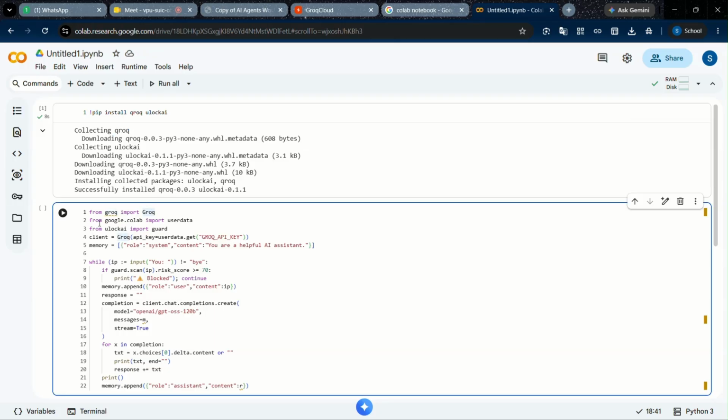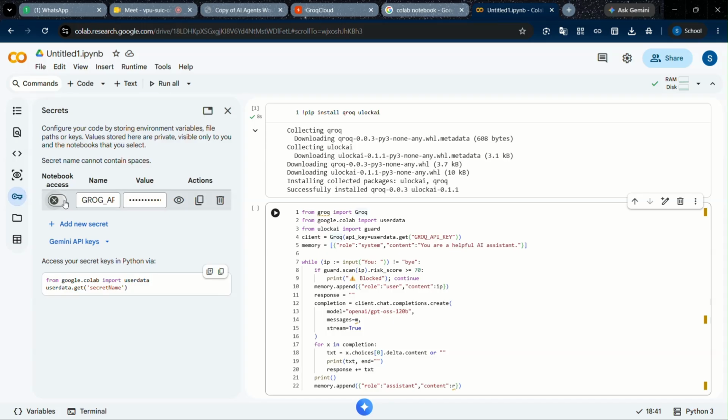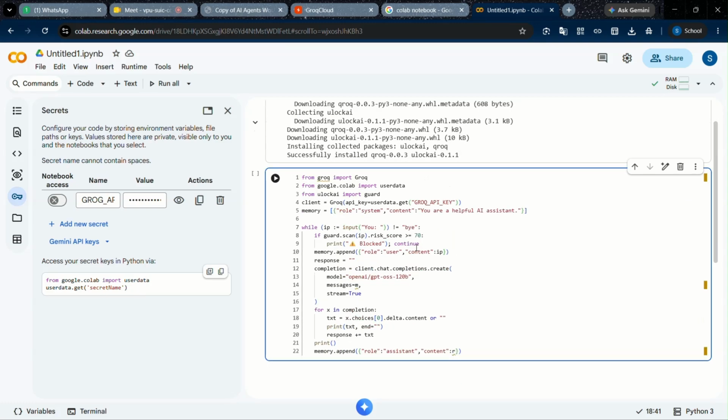If we are using a secret key from here, we should import Google Colab's user data. We should import from google.colab import userdata so that we can use the Grok API key. This is the API key's name, the environment variable name we should use here. Okay, it should be the same.